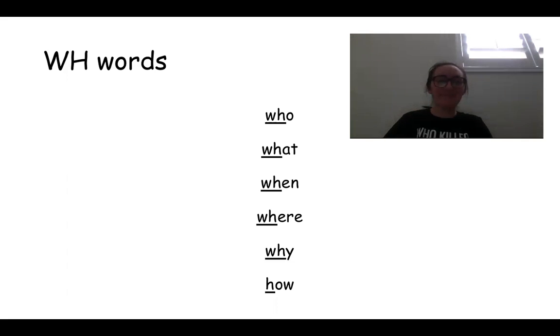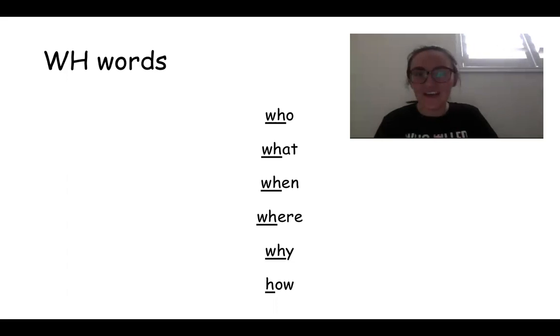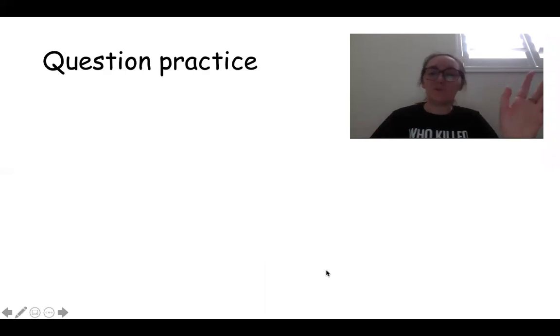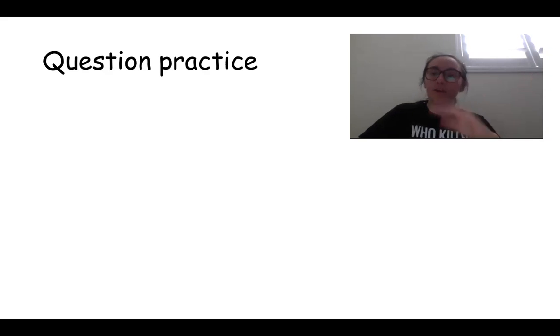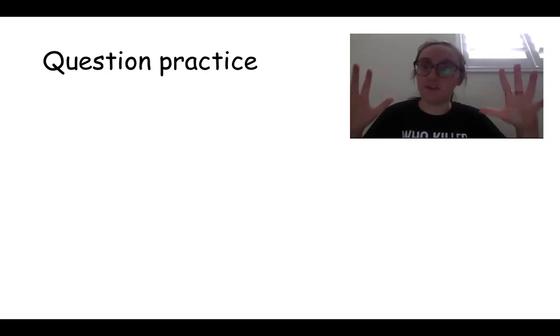So today we are going to keep talking about WH words, WH questions, right? So we talked about the words who, what, when, where, why, and how. So we're going to do some kind of reading practice where we're going to read a sentence and we're going to answer the question about it.